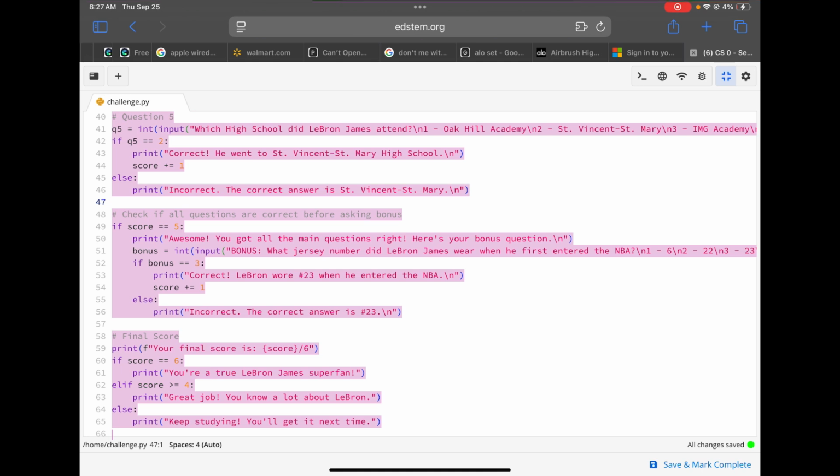And inside this block of code, there's another nested conditional when it says if bonus equals 3, colon, and that's to check if the bonus answer is right. And so this just makes the quiz more challenging and rewarding.